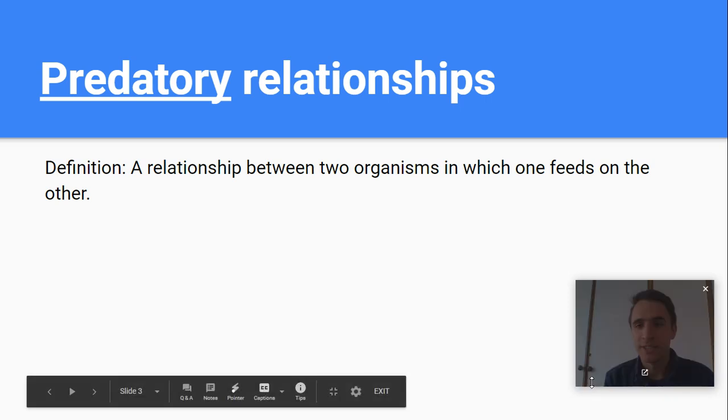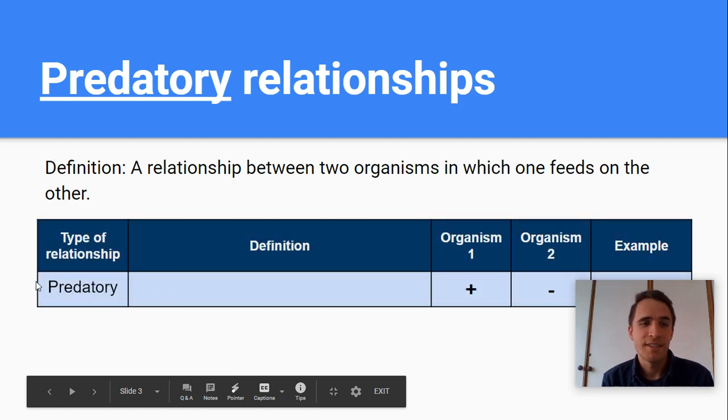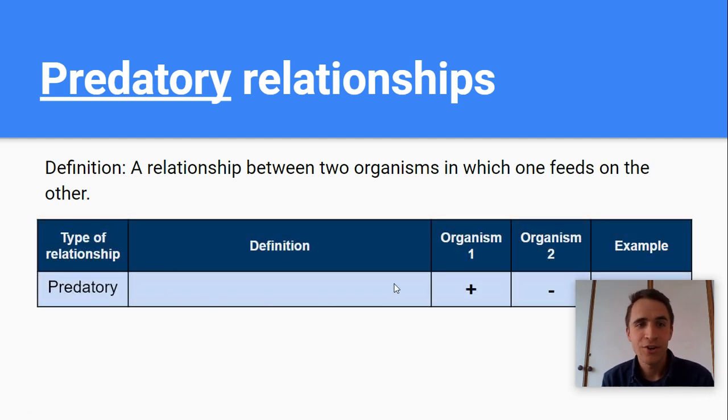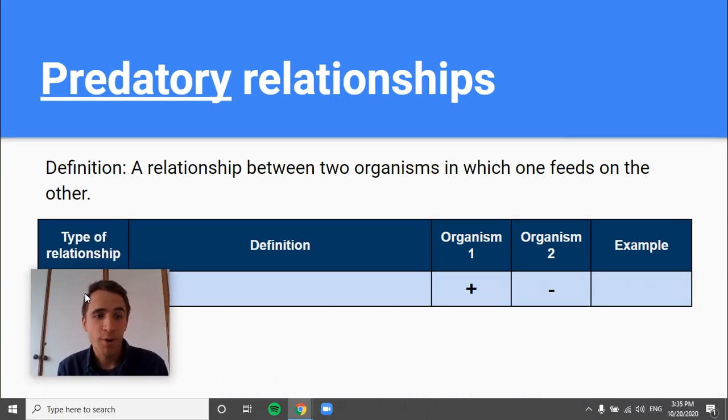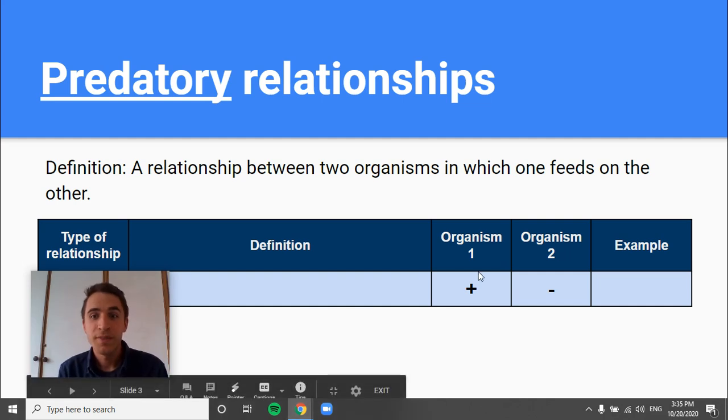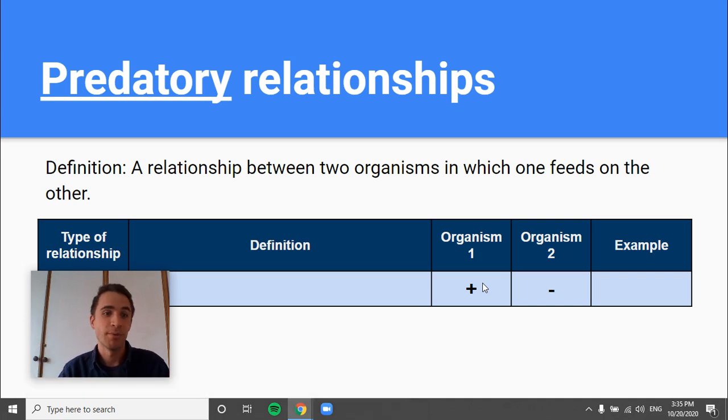In the table you're filling out in your notes, guys, looks like this. So you have the type of relationship, you're going to put your definition in your notes, the definition right here. Then you're going to say, if you have two organisms that are related in this way, do they benefit or are they hurt, right? So in the example of predator-prey, one of them is eating the other one. That means one of the organisms benefits. We're going to put a plus sign because they like this relationship, right? It's a positive thing. The other one gets hurt because they get eaten, right? We're going to put a minus sign there or a negative sign to show that this relationship is not positive for them, right? It hurts them because they get eaten.